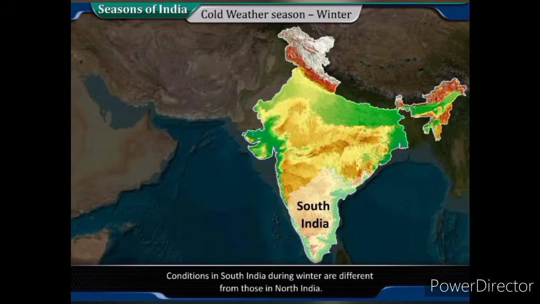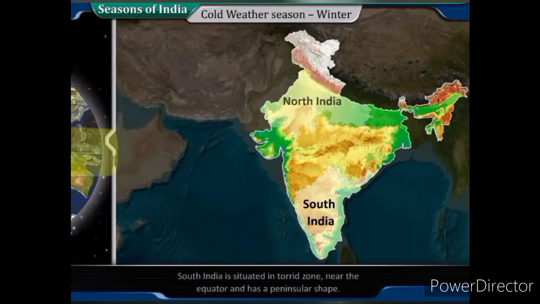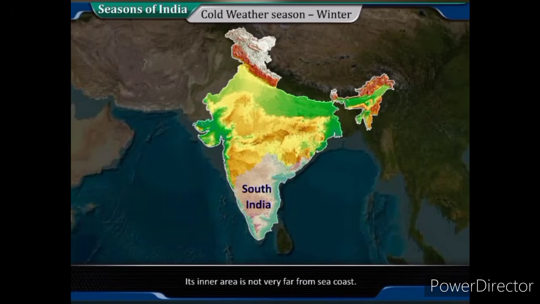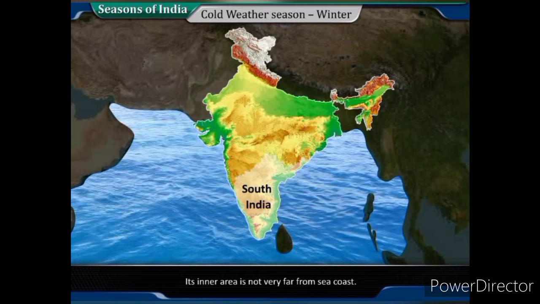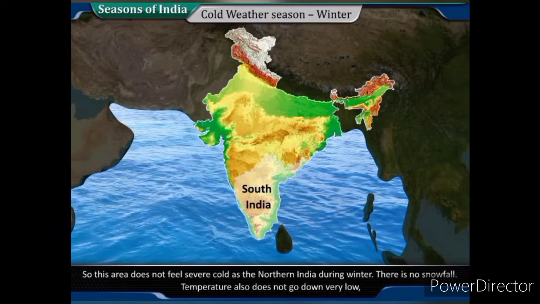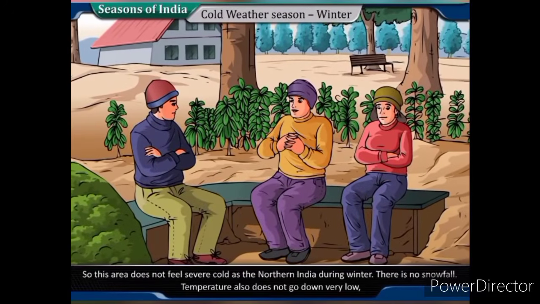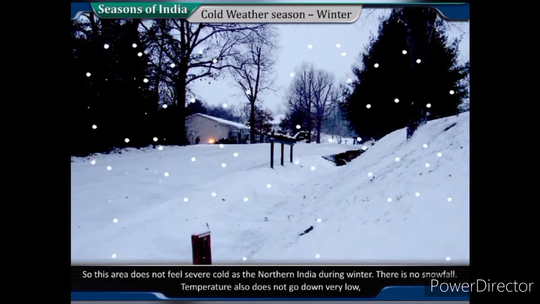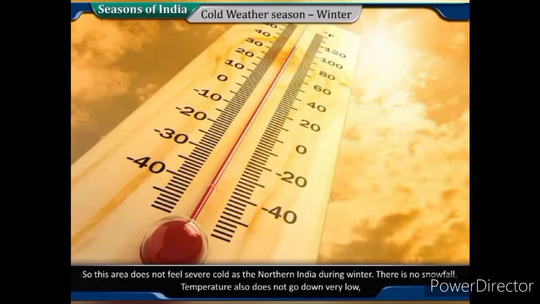Conditions in South India during winter are different from those in North India. South India is situated in torrid zone near the equator and has a peninsular shape. Its inner area is not very far from seacoast. So this area does not feel severe cold as the northern India during winter. There is no snowfall. Temperature also does not go down very low.